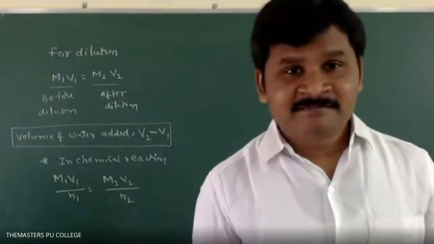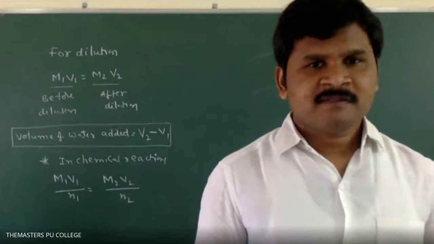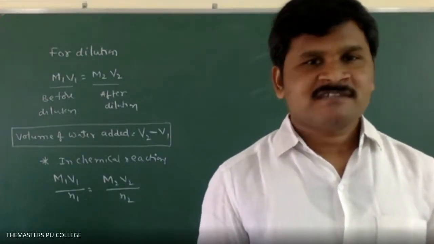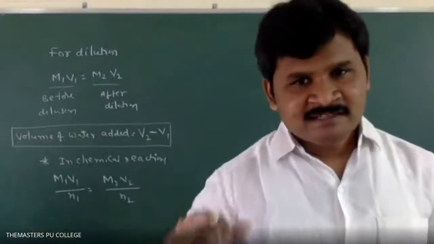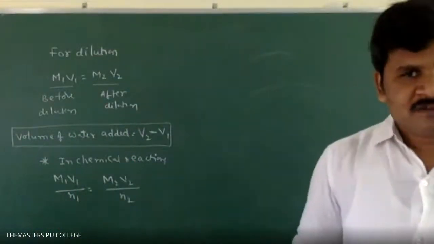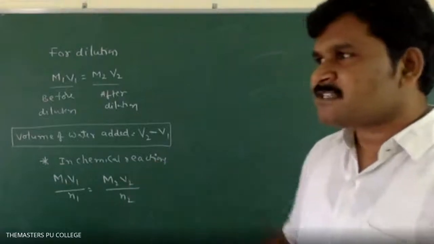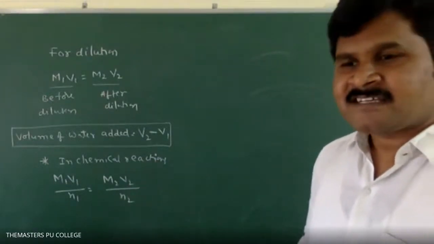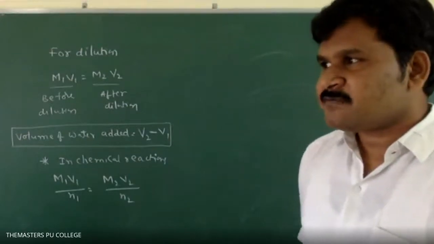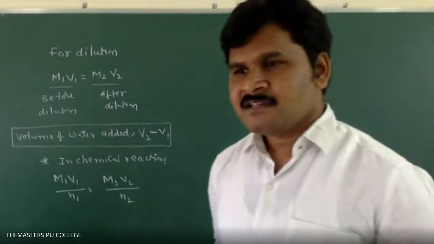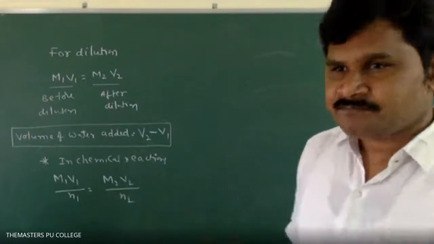Moles of solute before solution. We have coefficients, like 2 NaOH plus H2SO4. Those coefficients, the moles, we have to write. Okay? n1 and n2 are what? Number of moles respectively of the first substance and second substance. Moles of substances respectively, n1, n2. Okay? In practicals this formula will come.